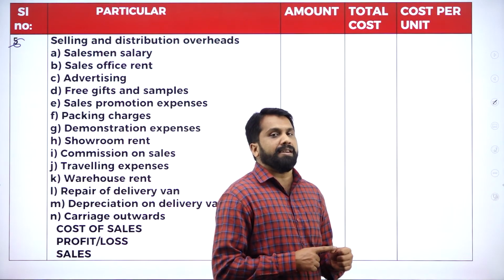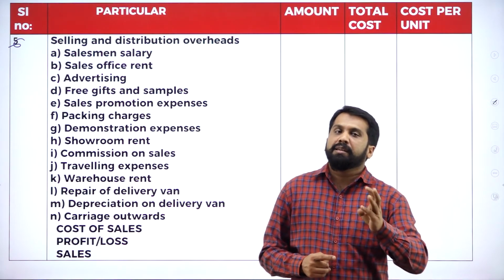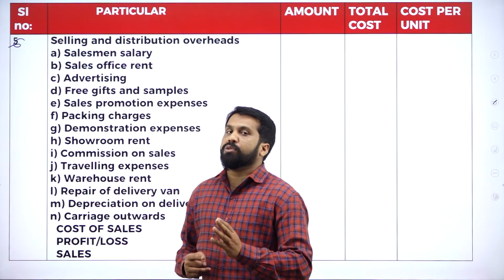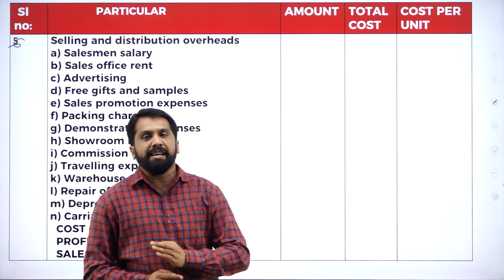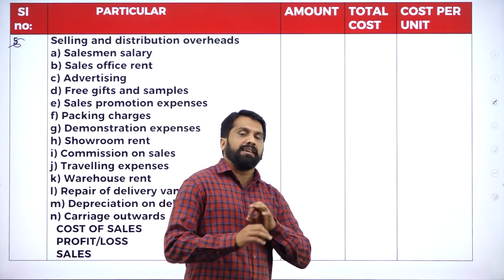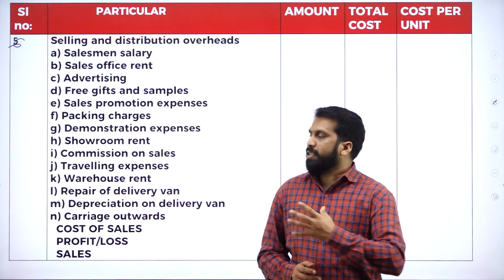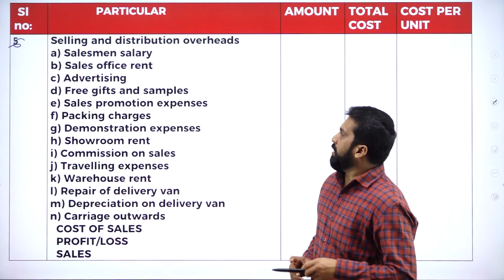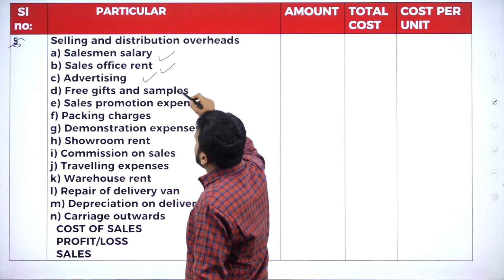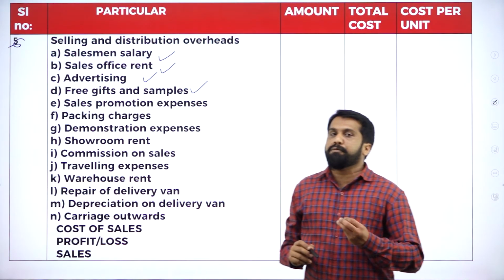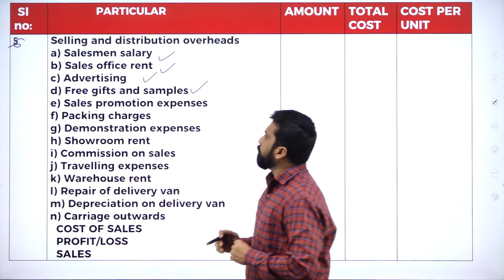Along with that, you will do some advertisement and marketing to promote the goods. So your marketing expenses. Unsold goods you will keep in your godown, and you have to pay rent for that godown. So publicity expenses, stickering, packing, everything comes under selling and distribution. Think about it practically, and it will become easy. Now, in this, like salesman salary, sales office rent, advertising, free gift and sample. Before you sell, you will give some samples. That is called free sampling.